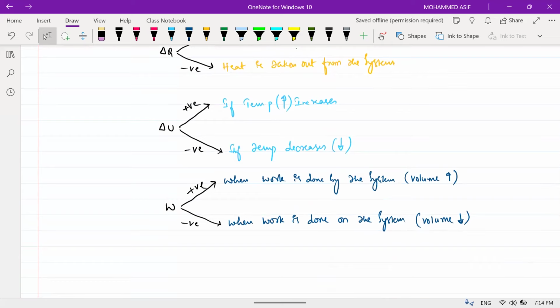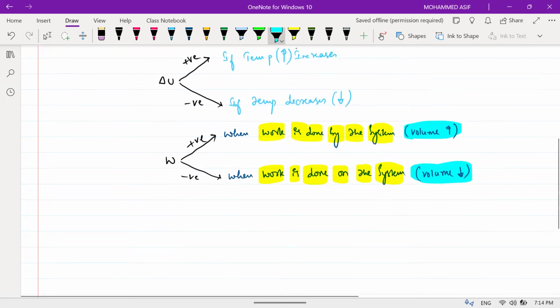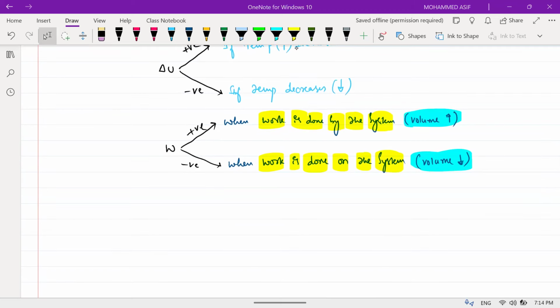Work done is positive when work is done by the system, and negative when work is done on the system. That means volume increases positive, volume decreases negative. Am I clear? Yes. Yeah, sure.